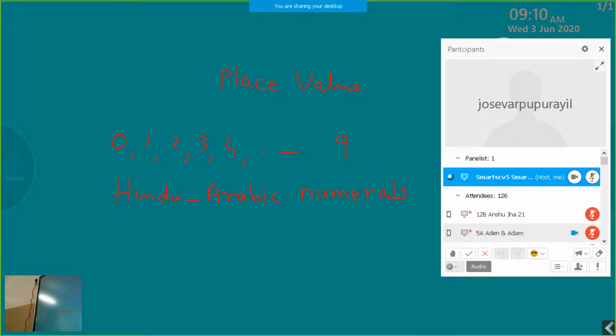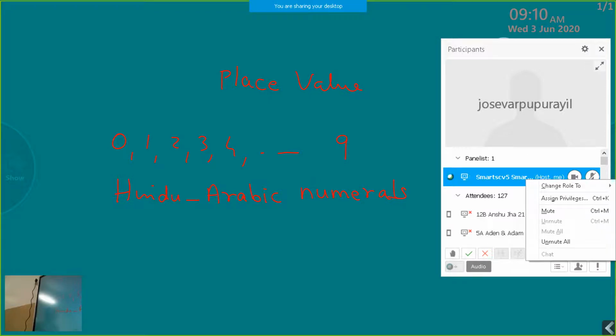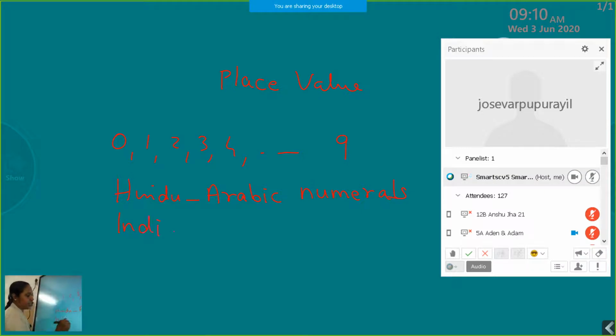Now, in Hindu-Arabic numerals, there are two types of place value system we are using. One is the Indian place value system, and the other is the international place value system. We are learning both the Indian place value system and the international place value system.